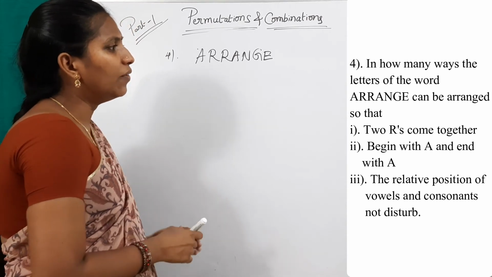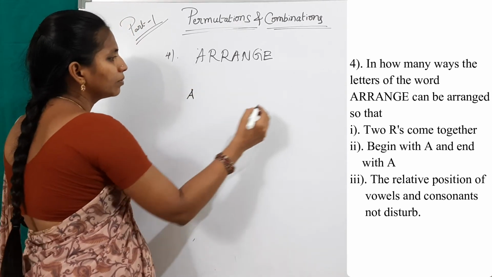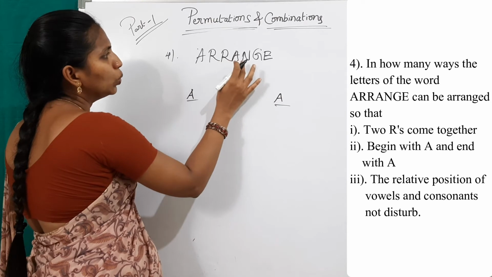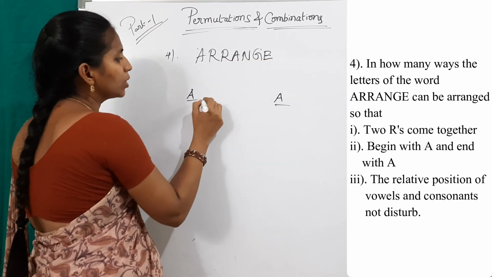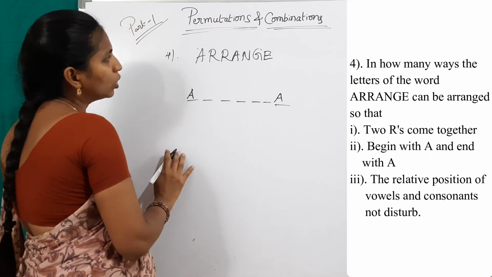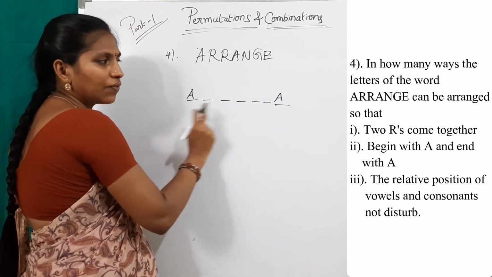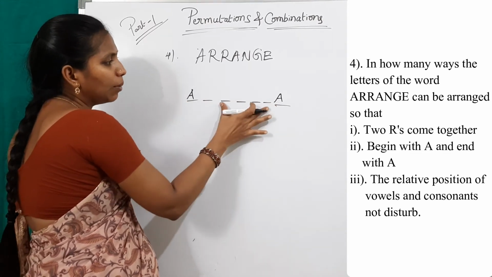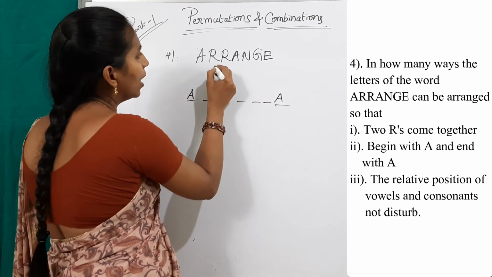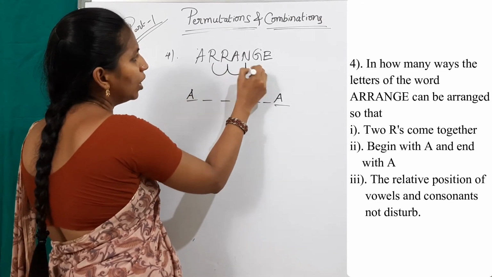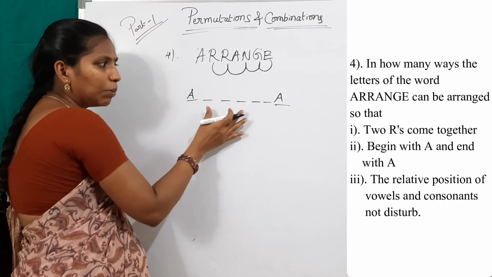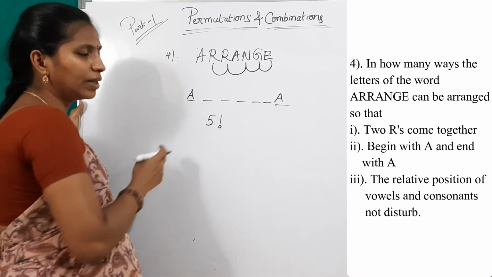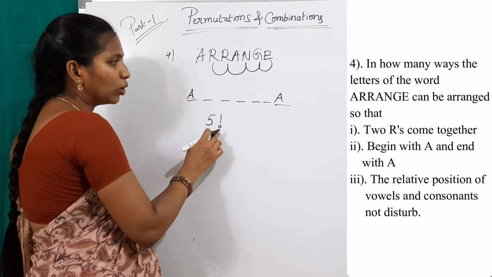Begin with A and end with A. How many letters are there? Totally there are 7 letters. A is fixed at the beginning and A is fixed at the end. Beginning and ending places there is A, and the remaining 5 blanks, remaining letters are 1, 2, 3, 4, 5. These 5 letters can be arranged in these 5 places in 5 factorial ways.